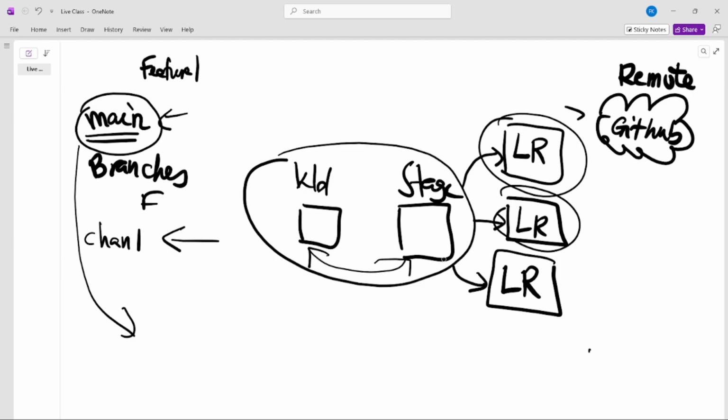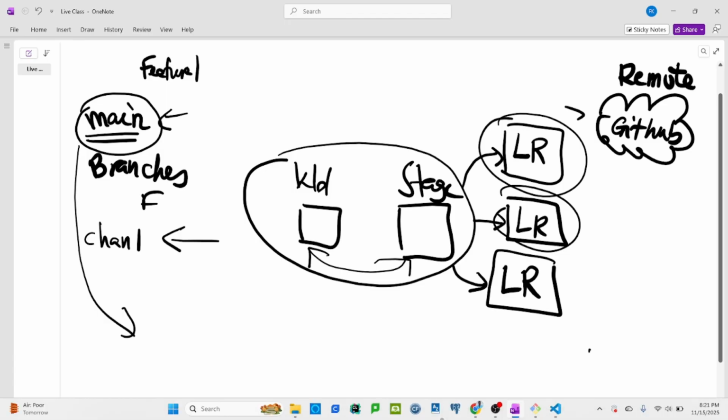So make sure that when you are in a particular branch and you make a change, you commit it before you check out to other branches, basically. So that's the flow, that's the mental picture. And then all these things will communicate with GitHub, the network, later. Later we'll see, if you make a change here, how do I merge it into the main? Remember, there is always a main branch. So we'll look at how to put them together.